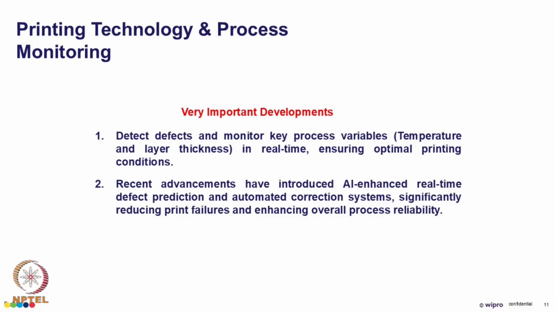We have seen monitoring the key process variables, like whether the build temperature is being maintained, or the bed temperature is being maintained, or what the flow rate of the gas is, whether enough nitrogen or argon is available inside the build chamber. So we keep on monitoring these kinds of things.